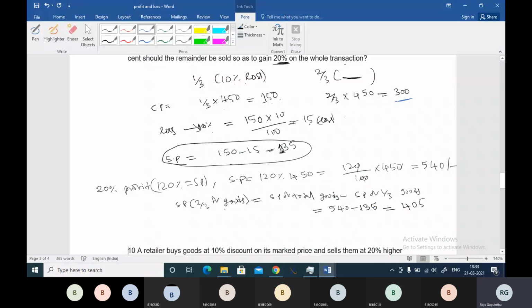So the profit percentage, I'm talking about two-thirds of the goods, will be from 300 to 405. 105 is the profit, and the profit is on 300, so 105 by 300 into 100 gives you the profit percentage, which is 35 percentage. That means you have to sell these at 35 percentage profit, so that the overall transaction will give you 20 percentage profit.